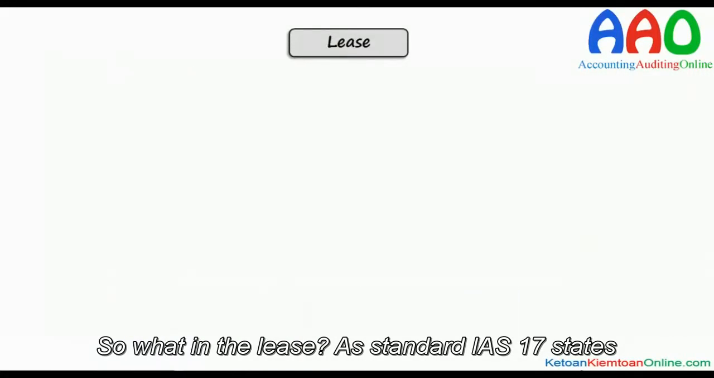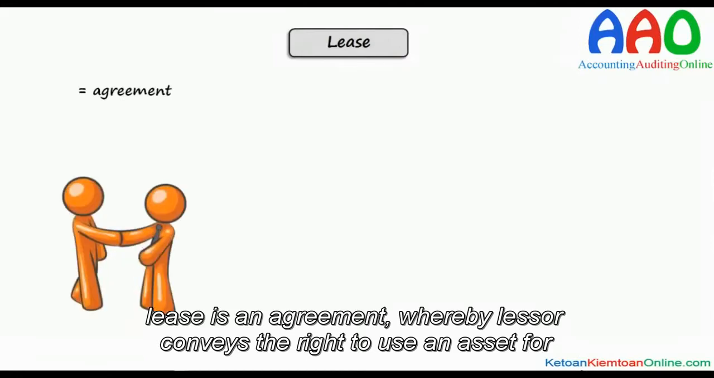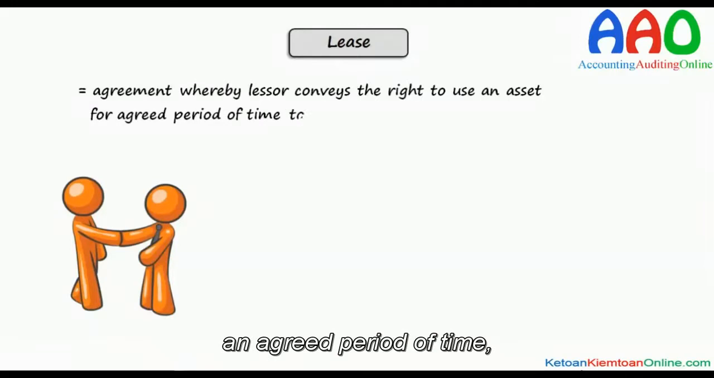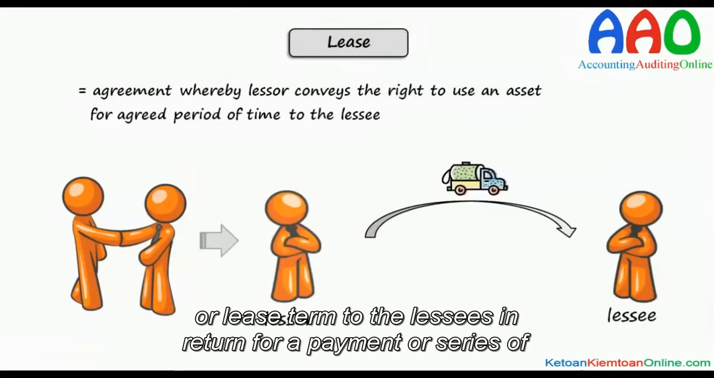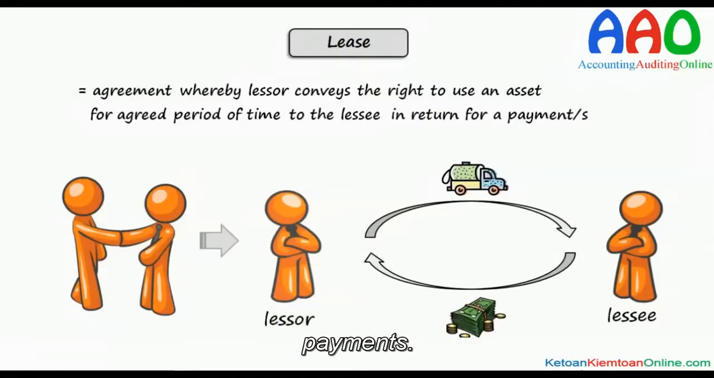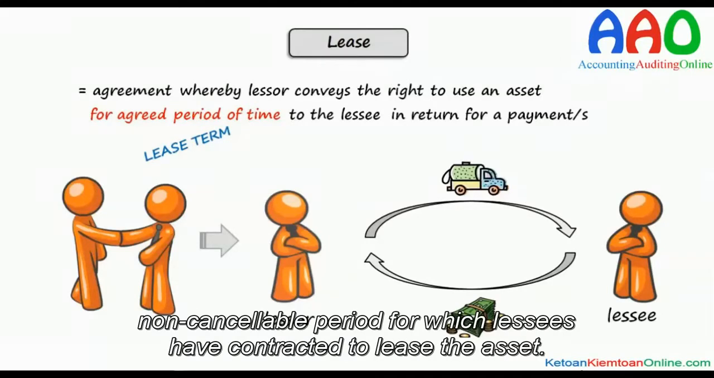So what is the lease? As standard IS 17 states, lease is an agreement whereby lessor conveys the right to use an asset for an agreed period of time or lease term to the lessee in return for a payment or series of payments. This agreed period is basically lease term that is defined as a non-cancelable period for which the lessee has contracted